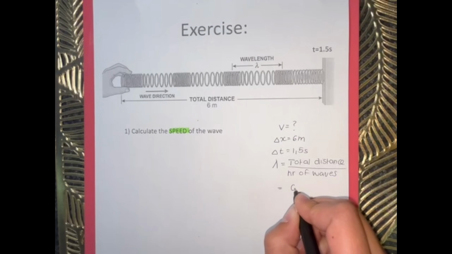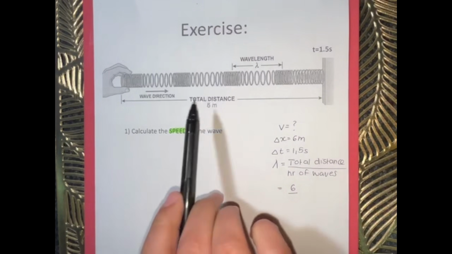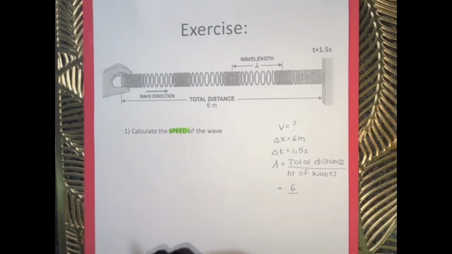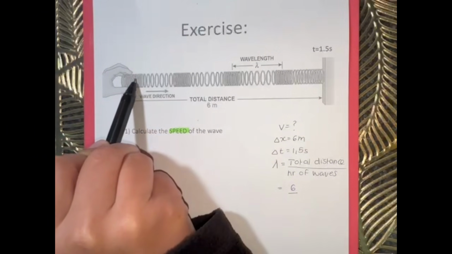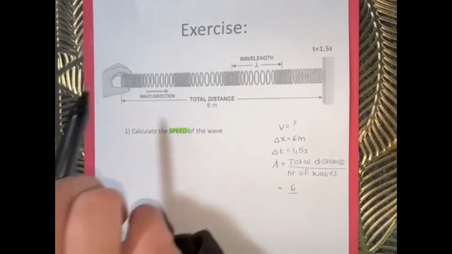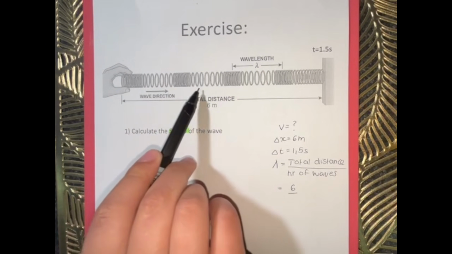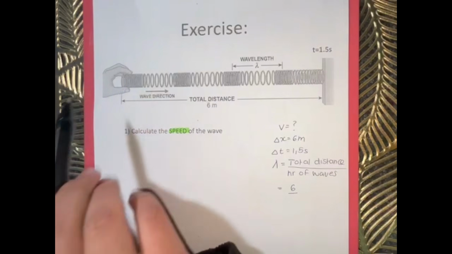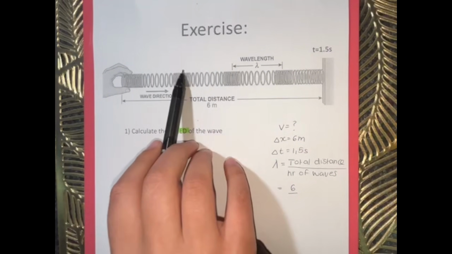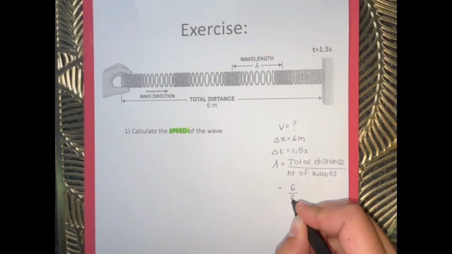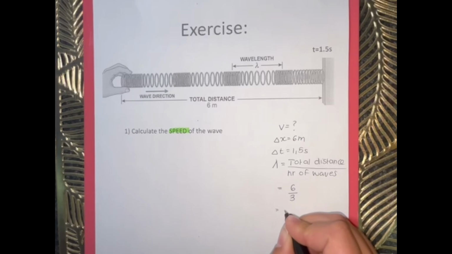So then I'm simply going to substitute. The total distance was 6 meters, and then the number of waves. Remember, from where to where does a wavelength stretch in a longitudinal wave? It's from the middle of a compression to the middle of the next compression, or the middle of a rarefaction to the middle of the next rarefaction. So let's quickly count. So there's going to be 1, 2, 3 complete wavelengths. So there's 3. 6 divided by 3 is going to be equal to 2 meters. And there I have my wavelength.